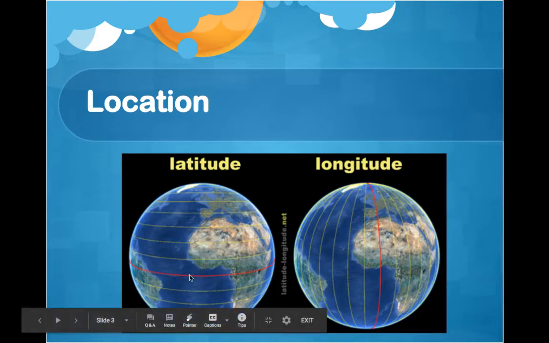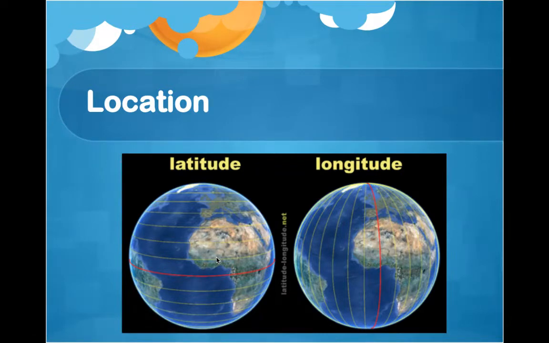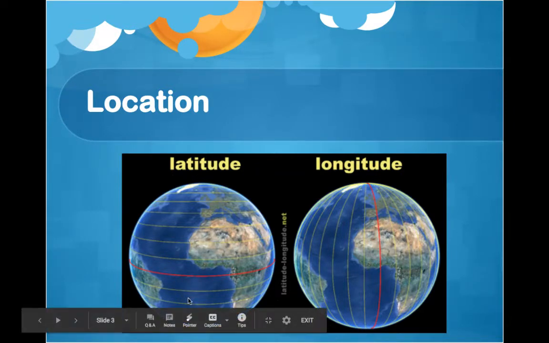If you look at the center of planet Earth on the picture to the left, you'll see this red line that goes right across the middle of planet Earth. This is the equator. The equator, which separates the northern hemisphere, which is the upper part of Earth, and the southern hemisphere, which is the lower part of Earth, is kind of this dividing line and is 0 degrees latitude.